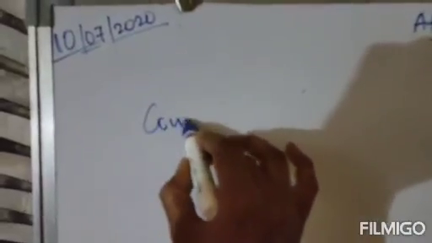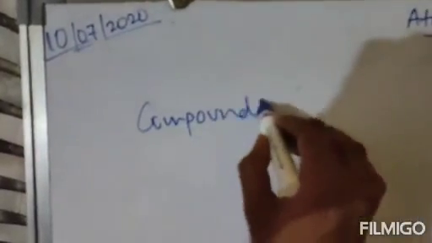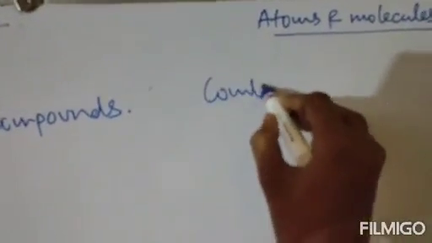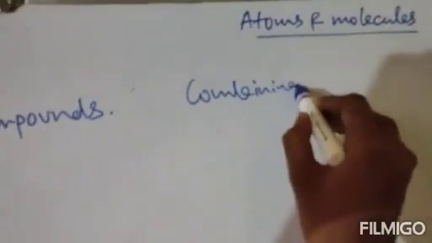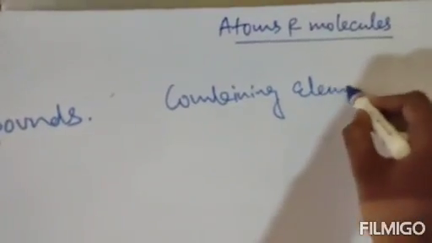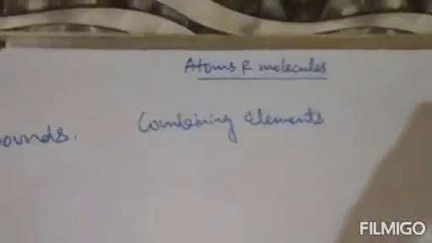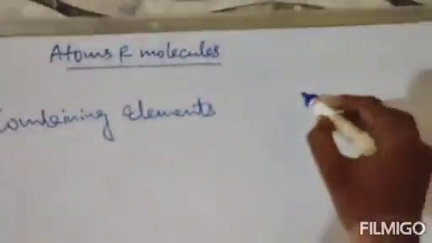So make a chart. Suppose here I am giving some compounds. So here it is compound. Next, combining elements. What elements are combined together? Combining elements and their ratio by mass.